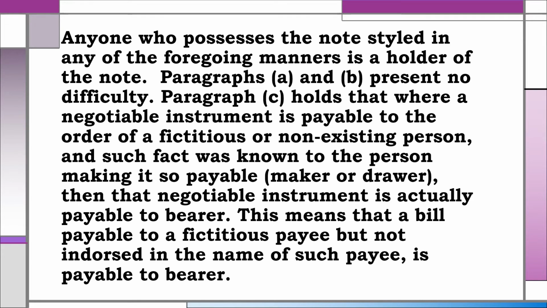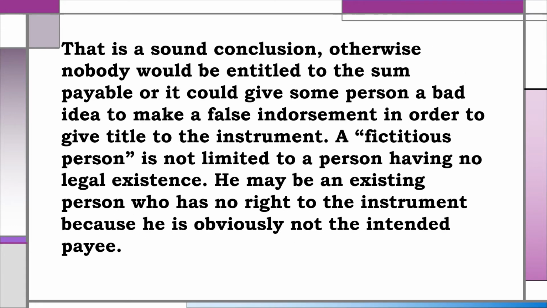Paragraphs A and B present no difficulty. Paragraph C holds that where a negotiable instrument is payable to the order of a fictitious or non-existing person, and such fact was known to the person making it so payable, meaning the maker or the drawer, then that negotiable instrument is actually payable to bearer. This means that a bill payable to a fictitious payee but not endorsed in the name of such payee is payable to bearer. That is a sound conclusion, otherwise nobody would be entitled to the sum payable, or it could give some person a bad idea to make a false endorsement in order to give title to the instrument.